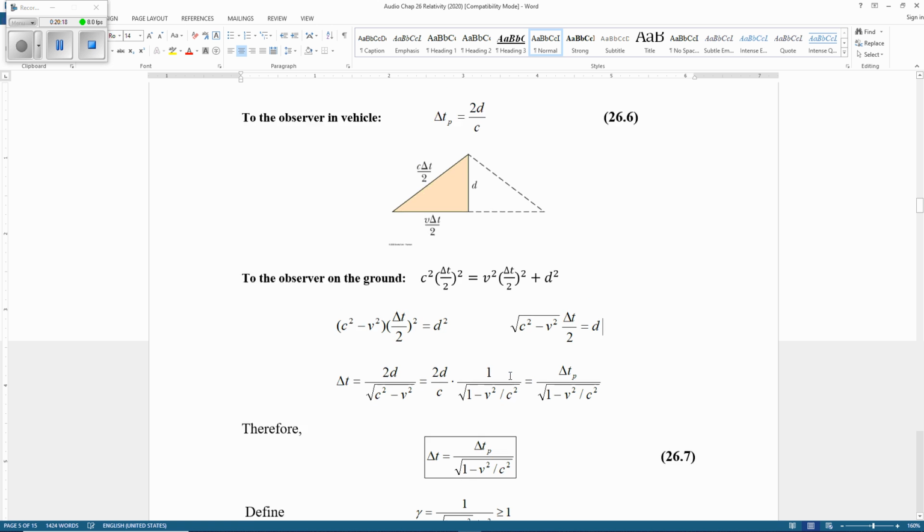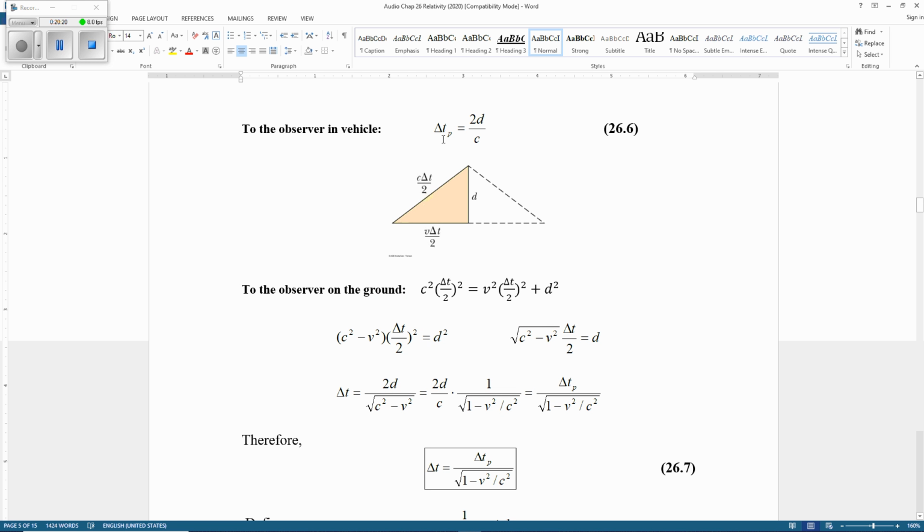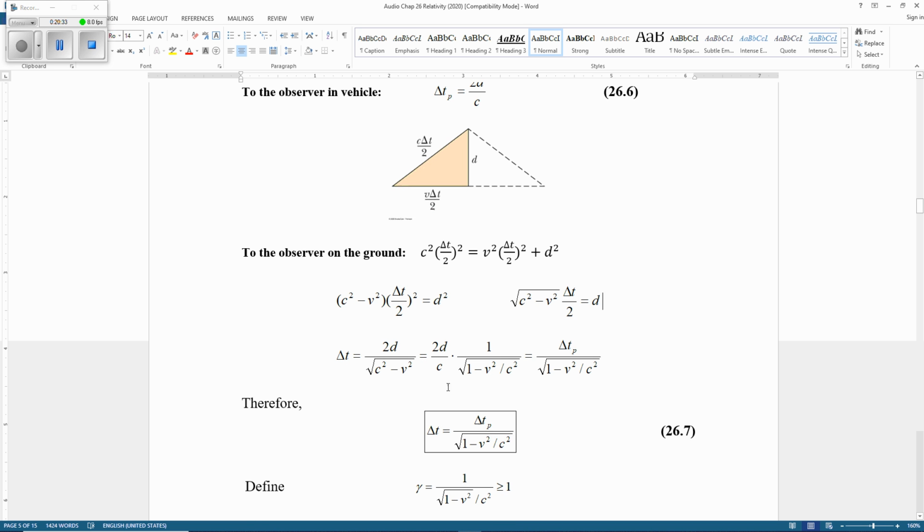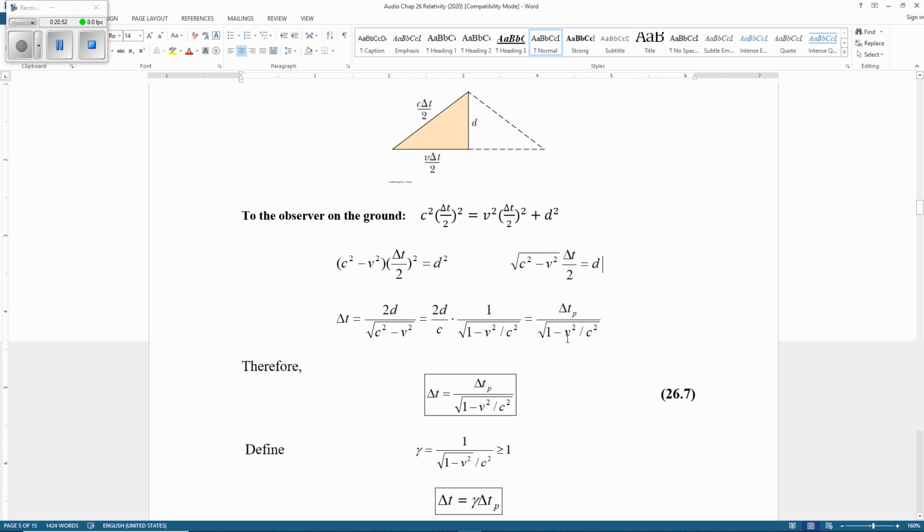Now look at this one. Delta t p, the time measured by Mary, equals 2d over c. So we substitute this one for that term. So we find delta t, the time measured by Ben, equals delta t p, measured by Mary, divided by the square root of 1 minus v squared over c squared. Now we write this part and that part together. This is the final equation, very important.